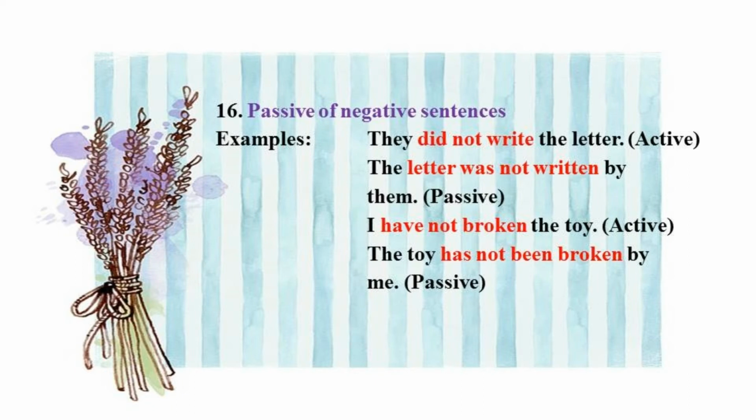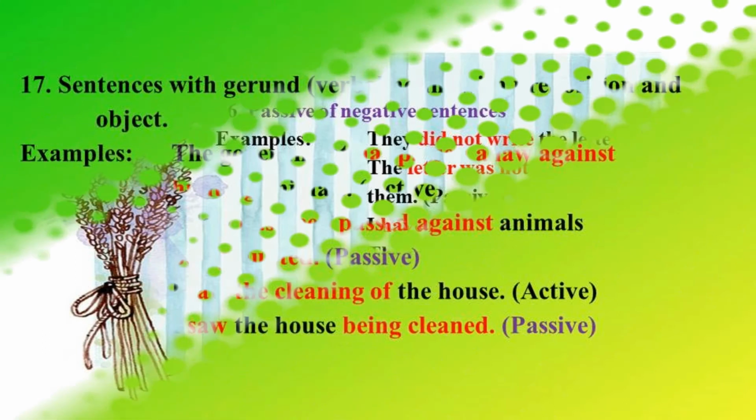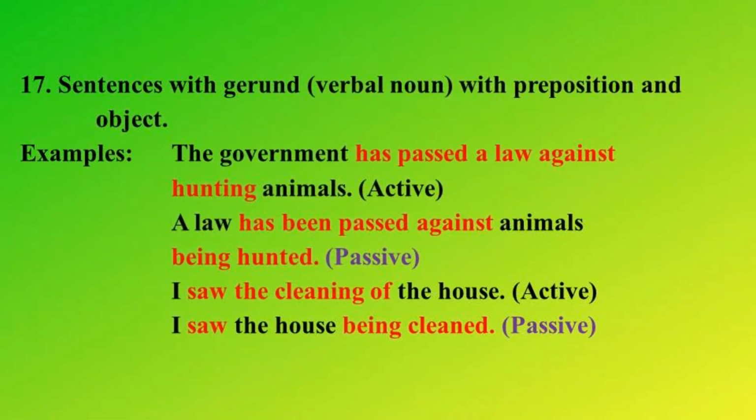Right? And my dear students and viewers, I have come to the last point of this active and passive. Just see. Sentences with gerund, that is verbal noun. Gerund means verbal noun with preposition and object. Example: the government has passed a law against hunting animals. A law has been passed against animals being hunted. I saw the cleaning of the house. I saw the house being cleaned.